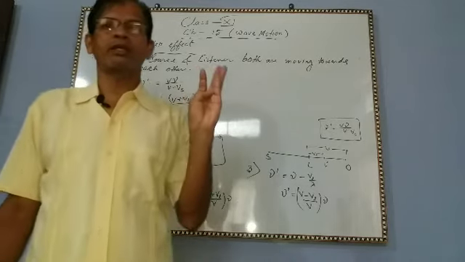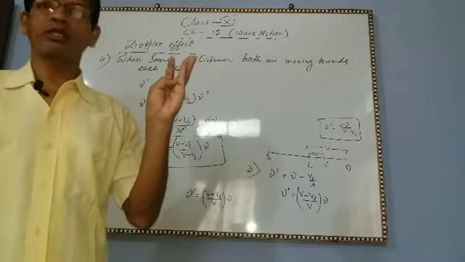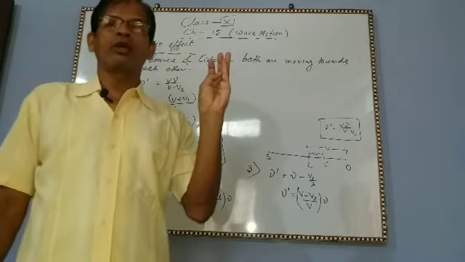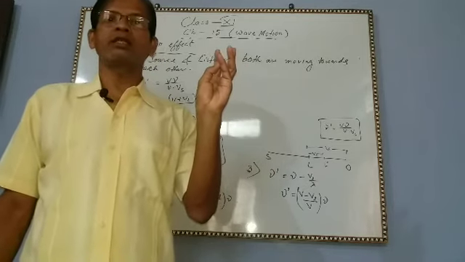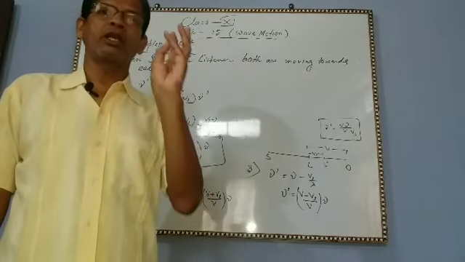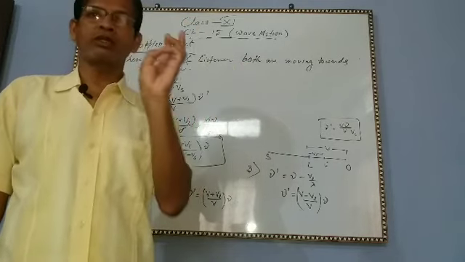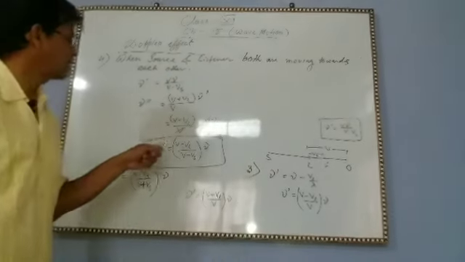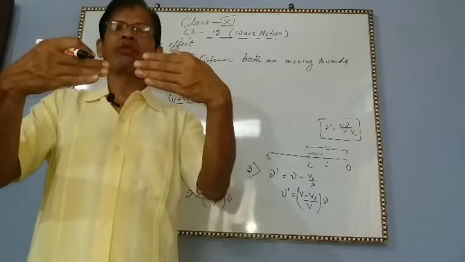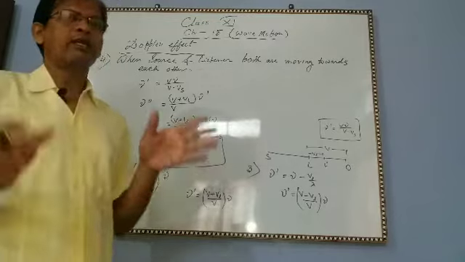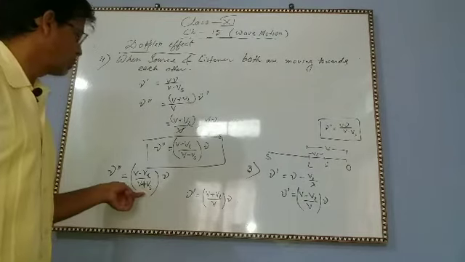First we have discussed the source moving towards the stationary listener, then the source moving away from the stationary listener, then the source stationary and listener moving towards the source, then the listener moving away from the stationary source. Fifth case is source and listener both moving towards each other, approaching each other, then the relation will be this. And the next case is source and listener both moving away from each other, then the relation will be this.